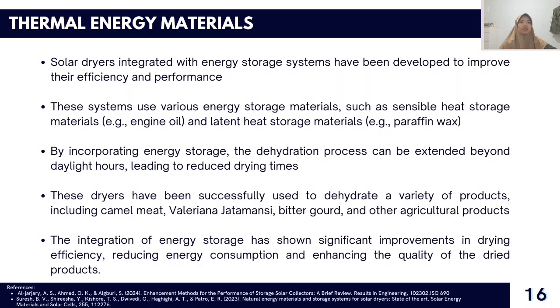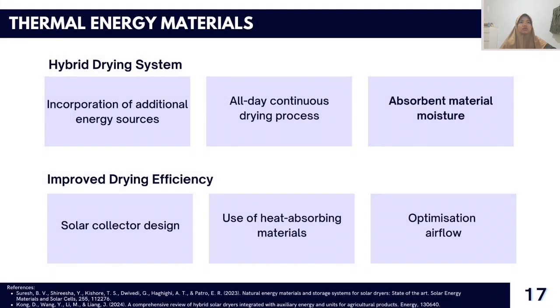These advancements in solar drying technology offer promising solutions for sustainable food preservation, especially in regions with abundant solar radiation. Hybrid drying system.